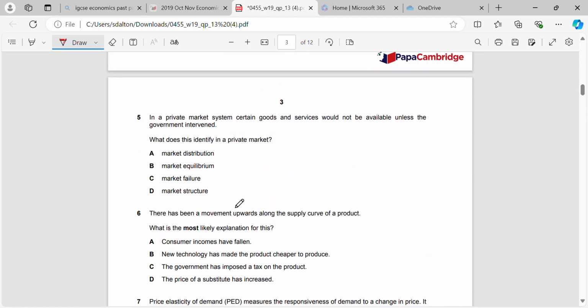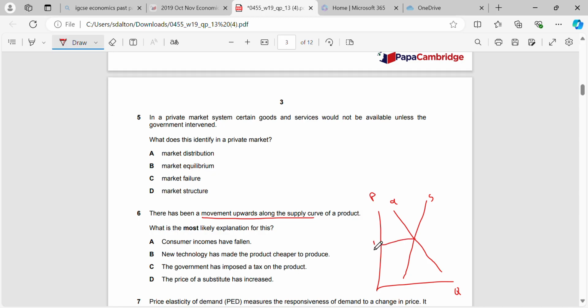Okay, there's been a movement upwards along a supply curve, right? So when we get these questions, we have to draw our demand and our supply diagram. A movement upwards along a supply curve tells us that there has been an extension in supply, right?